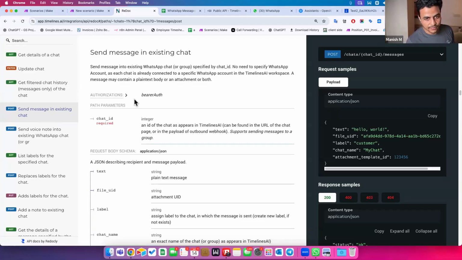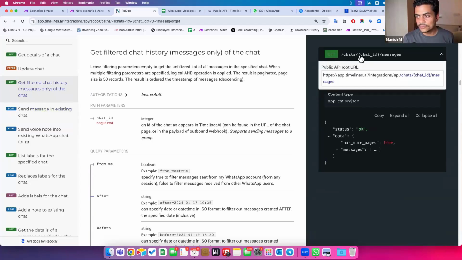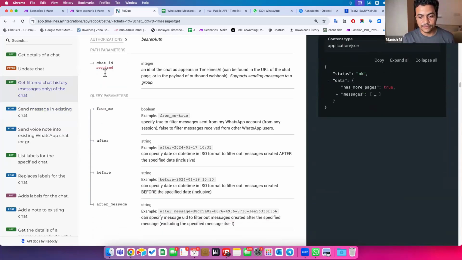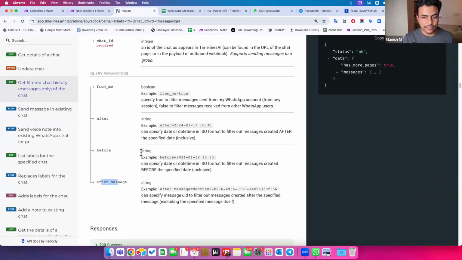Now, for that purpose, we have an API call over here which says, get filtered chat history message only of the chat. So I can click on this, and here what I have to provide is only one single chat ID, and then it can fetch me all the messages of that particular chat. That too, see, at the top it says filtered. Filtered means I can define, do I want messages only from me, or after a particular date, before a particular date, or after a particular message. So these kinds of filters can be put in.